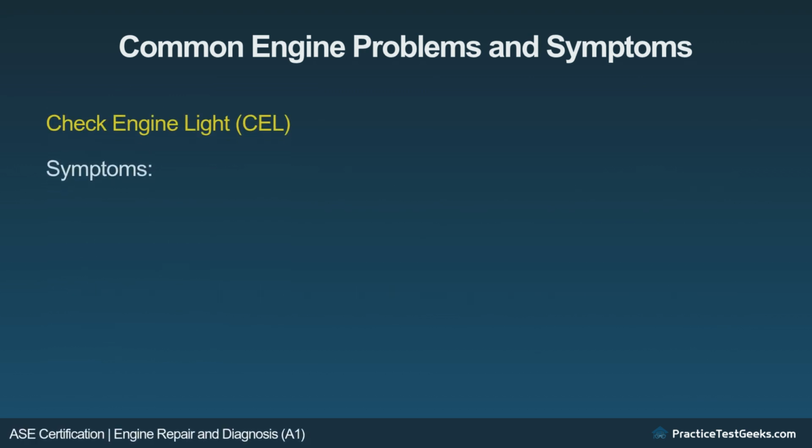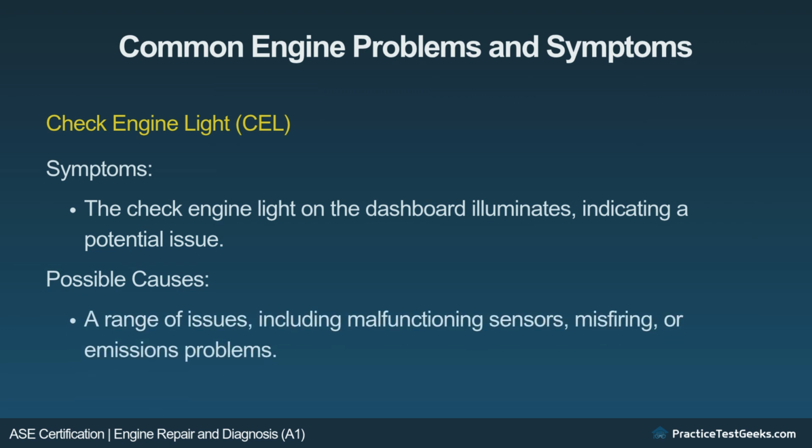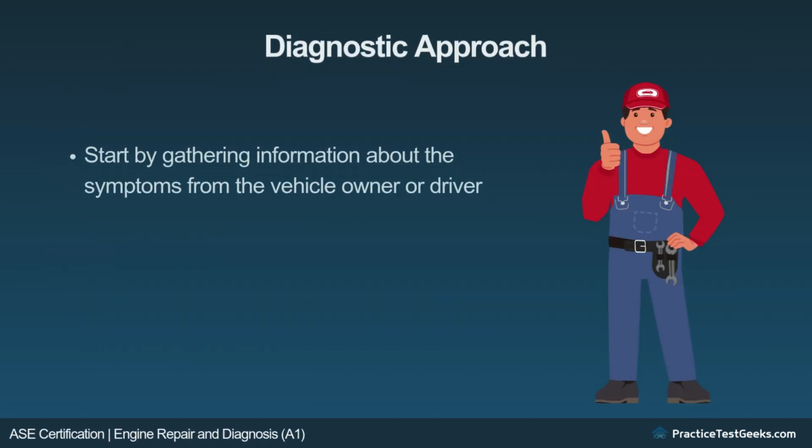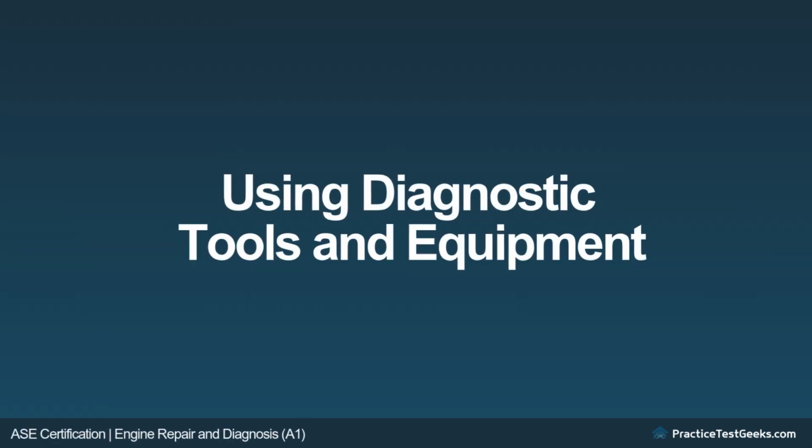Check engine light. Symptoms: the check engine light on the dashboard illuminates, indicating a potential issue. Possible causes: a range of issues, including malfunctioning sensors, misfiring, or emissions problems. Diagnostic approach. Start by gathering information about the symptoms from the vehicle owner or driver. Use a systematic approach to isolate the root cause of the issue, checking the most common causes first.